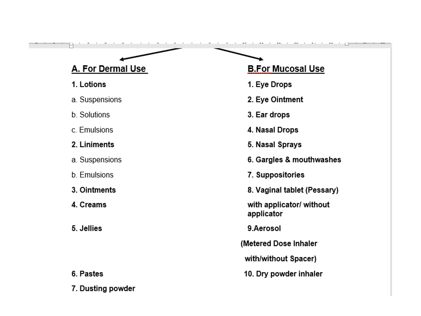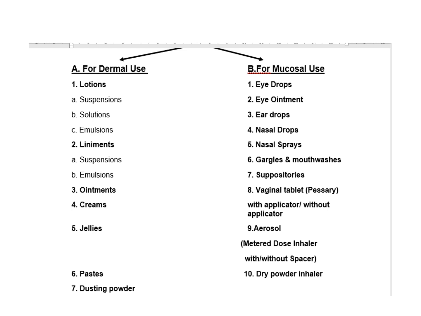In dermal use, we have different types of lotions which contain suspensions, solutions and emulsions, which you have already seen in the oral route of administration, that is what are suspensions or what are solutions or what are emulsions. The other applications for dermal use are liniments, ointments, or different types of creams, jellies, then pastes and dusting powder for the local use.